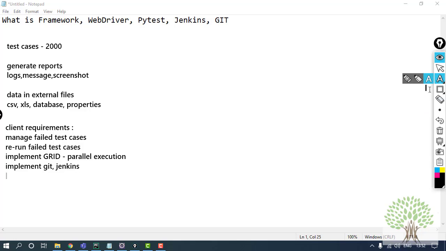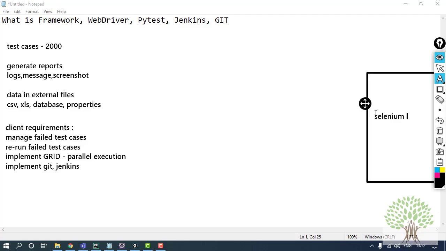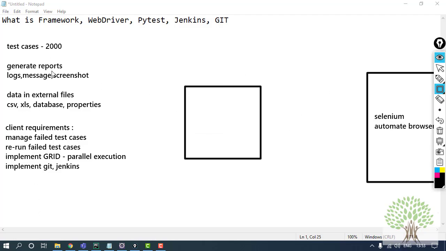And at the other end, I have my Selenium code. Now what is Selenium actually doing? It's actually helping me to automate the browser. The Selenium code or the Selenium commands are not going to help me generate the reports, read the data from external files, and fulfill the client requirements. Selenium is not going to do that. So I need an intermediate controller which will help me do all these things. What is that controller? We call it PyTest.